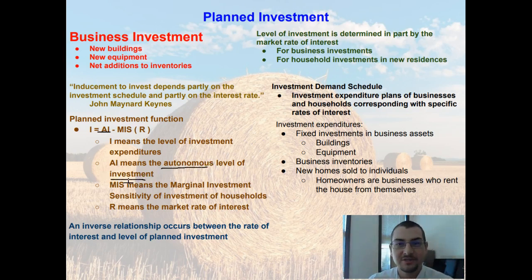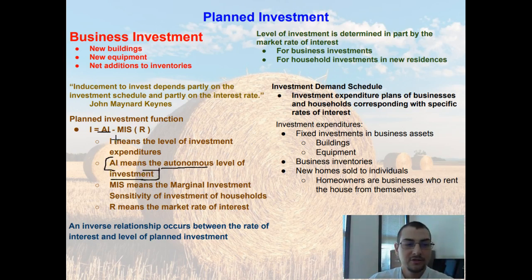So what is autonomous investment? Well, it's just like autonomous consumption. Autonomous investment is the level of investment that would occur at an interest rate of 0. So again, the autonomous level of investment is the amount of investment that would occur if the market rate of interest was 0. So let's say there's no interest whatsoever. This is the total amount that households and businesses would invest.